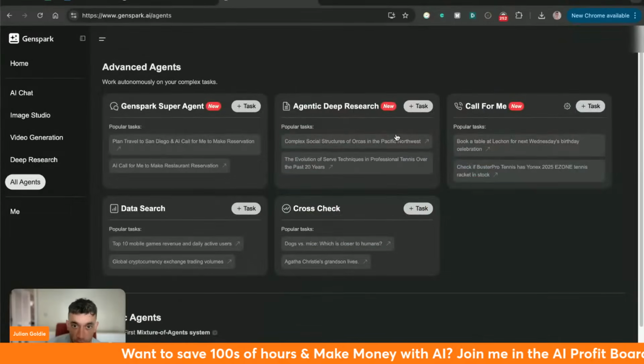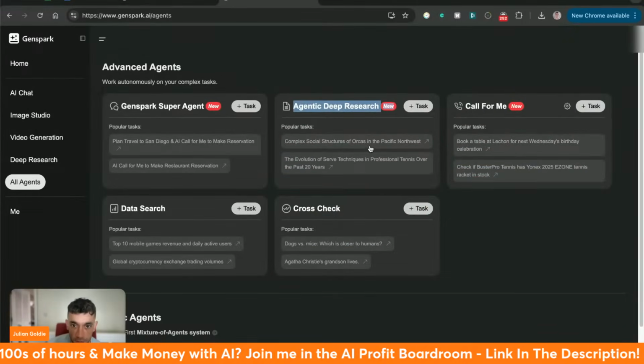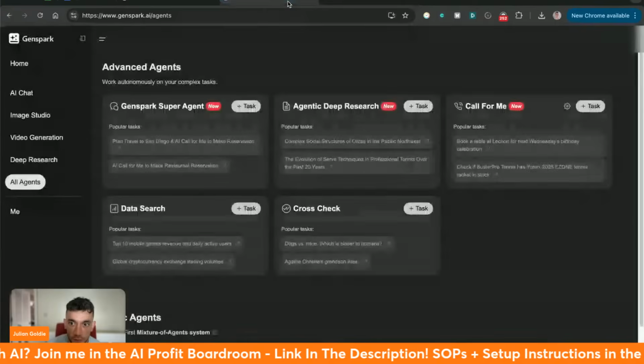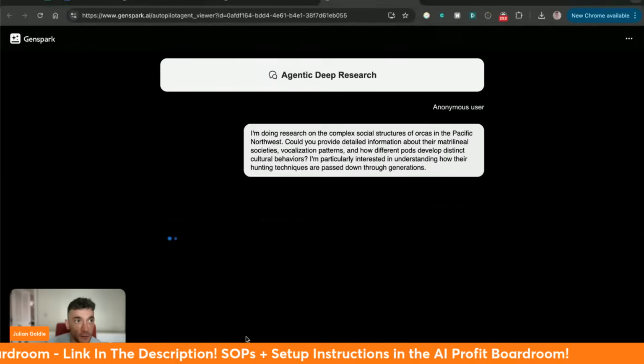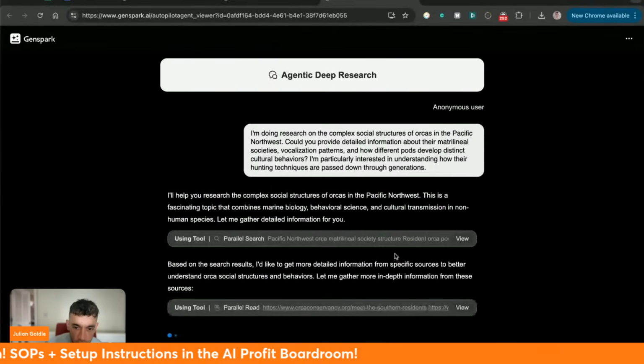Pretty crazy stuff. You can also see here's another example. This is Agentic deep research. I'm just going to show you the pre-made examples because they all take between 20 to 30 minutes to generate. So this is a demo that we're using just to show you an example.